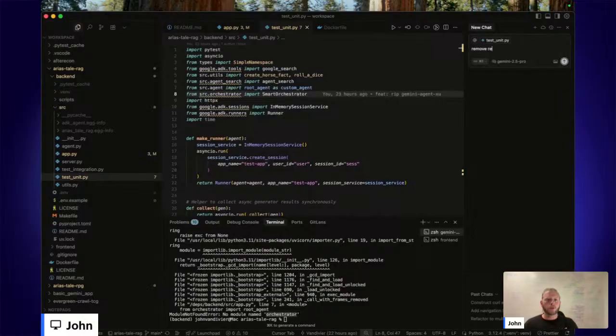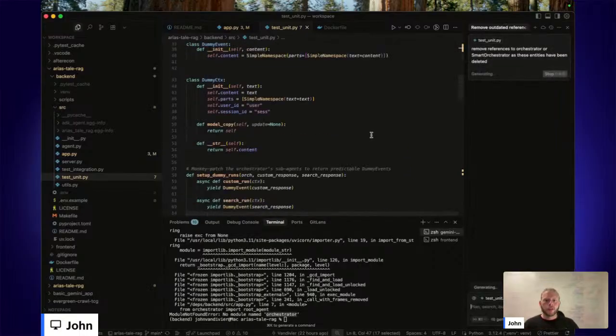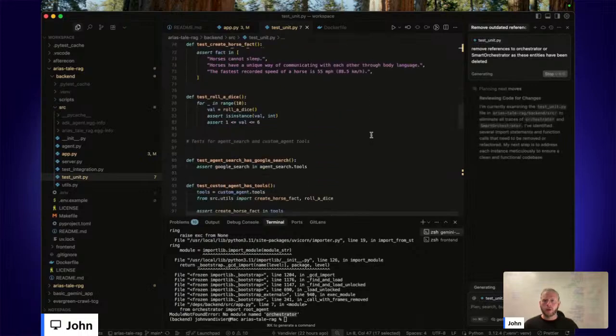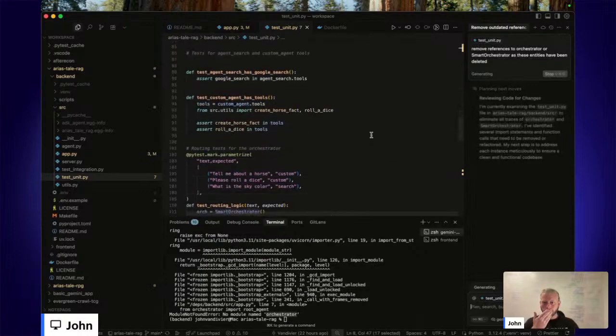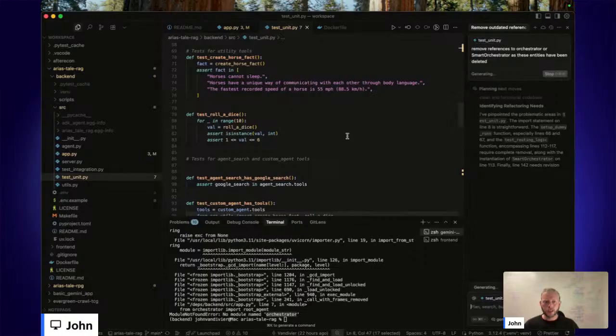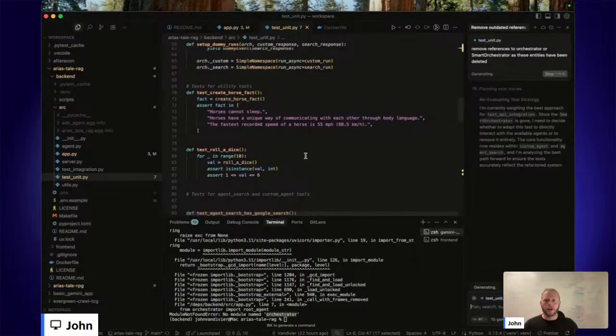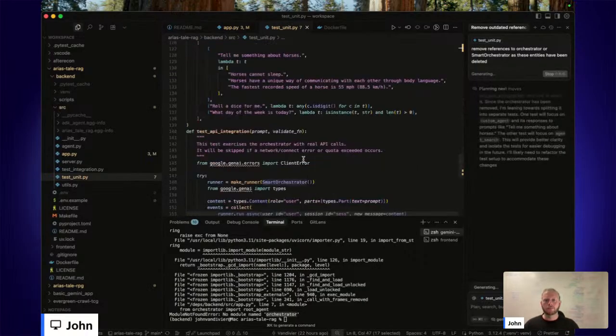And I'll say remove references to orchestrator or smart orchestrator as these entities have been deleted. So I could look through these one by one, but I'm just going to ask the Gemini 2.5 Pro AI tool to read the file and delete the irrelevant unit tests.